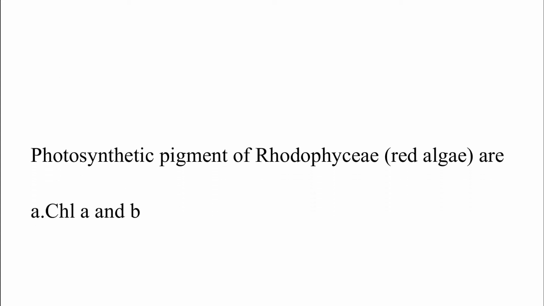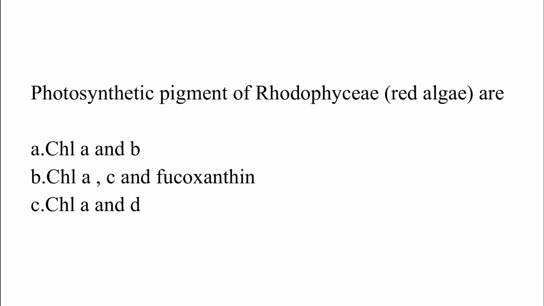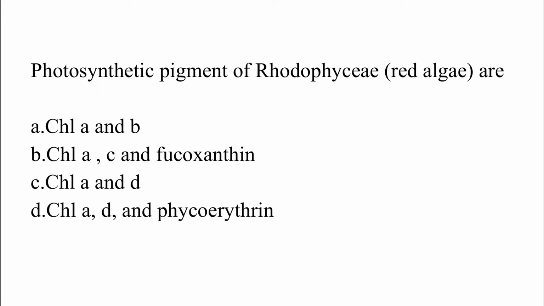Photosynthetic pigments of Rhodophyceae are: option A, chlorophyll A and chlorophyll B. Option B, chlorophyll A, C and fucoxanthin. Option C, chlorophyll A and D. Option D, chlorophyll A, D and phycoerythrin. The correct answer is option D, which is chlorophyll A, D and phycoerythrin.